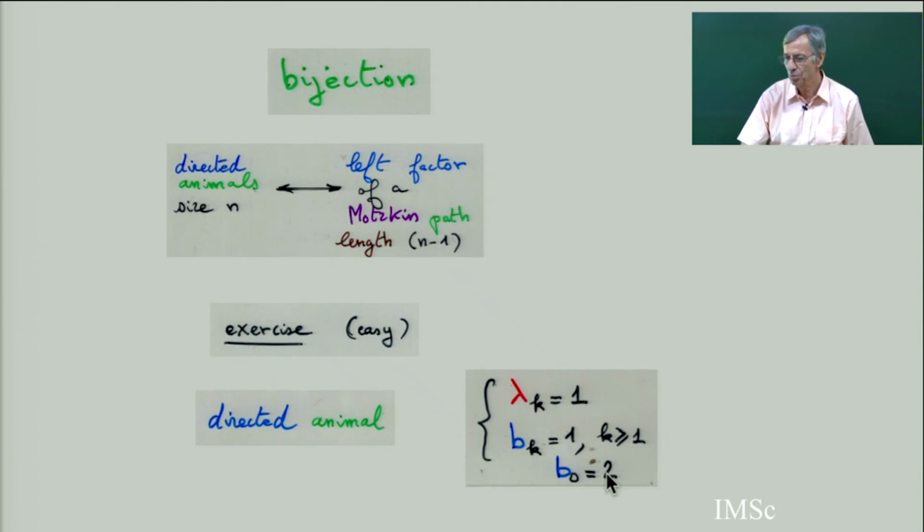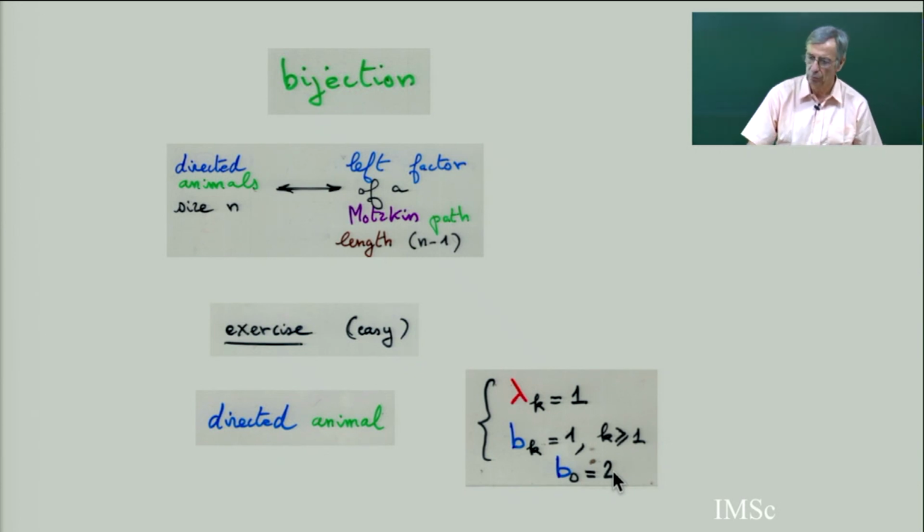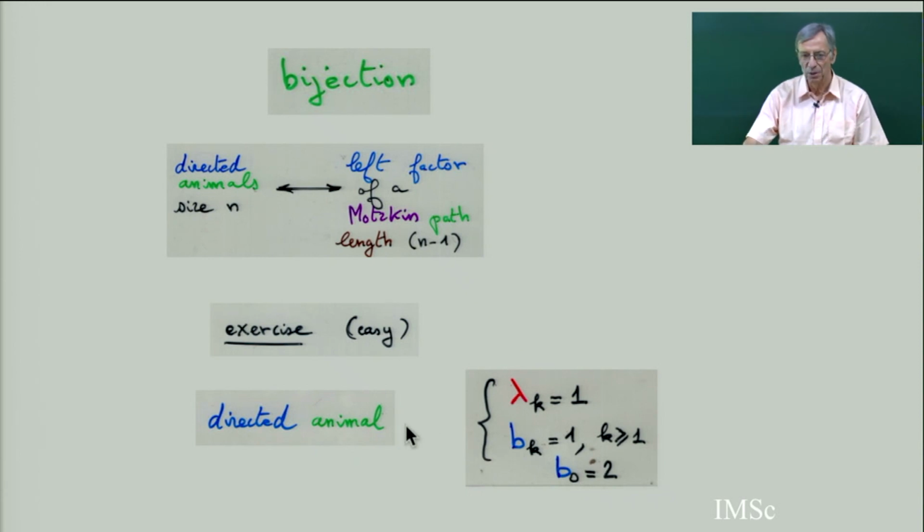It's 1 everywhere except b0 equal to 2. So this is easy, if you admit that the directed animal is left factor of Motzkin path, and left factor Motzkin path, you have to put a bijection with weighted Motzkin path. So you fill in 2 lines what is the process to get this bk lambda k.